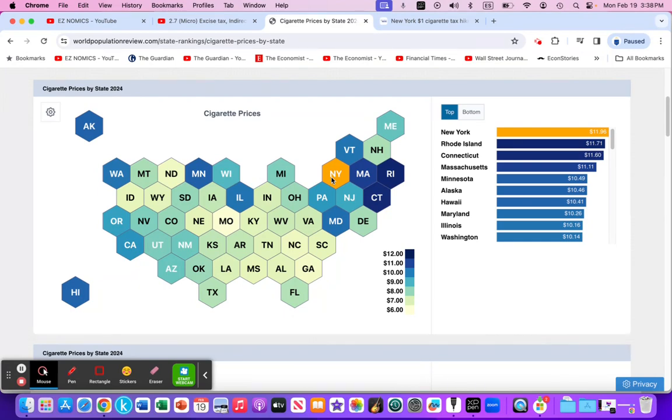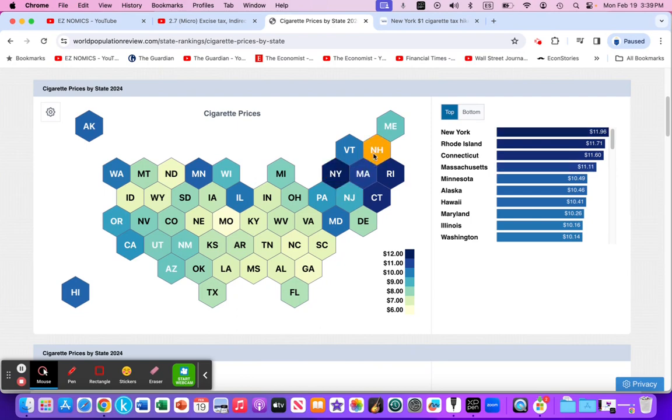But if we look at the neighboring states like Pennsylvania, New Jersey, Massachusetts, Vermont, they offer packs of cigarettes at lower prices. And that can incentivize consumers or even organized crime to purchase cigarette packs outside the state of New York and then bring them back into the state to sell them in parallel markets.